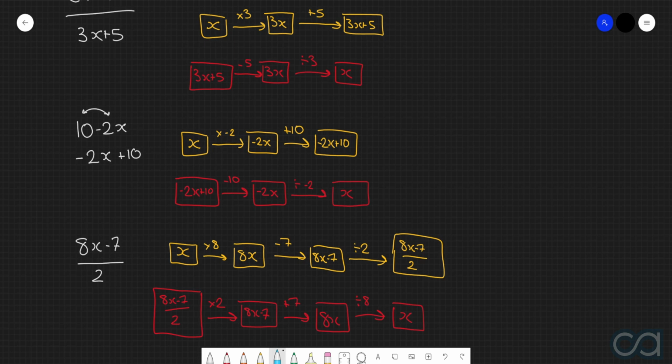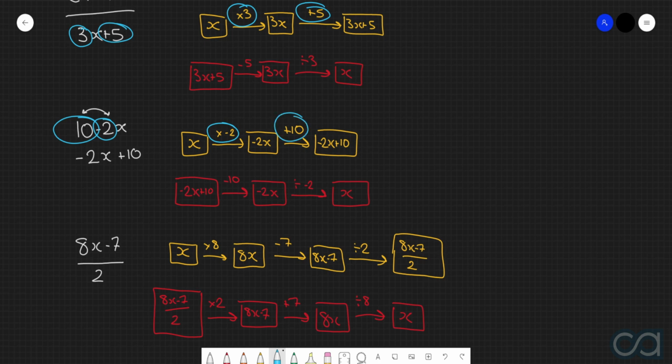What you'll notice I did in these first two examples is that in both of these situations, we have a number directly attached to the x. In the first one, it was 3, and in the second one, it was -2. So we performed these multiplications first, and then we just had some additional number attached as well. In the first case, it was +5. In the second case, it was +10.